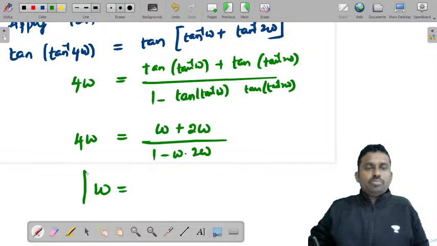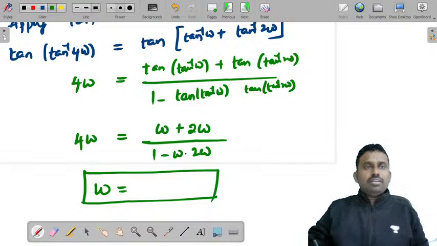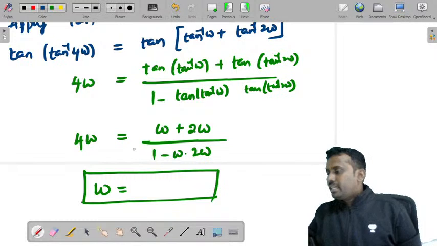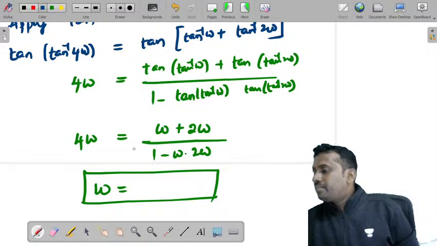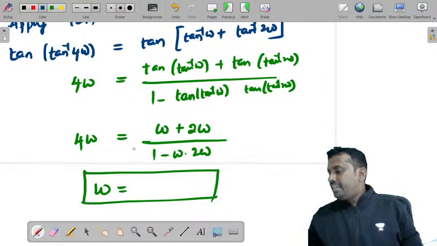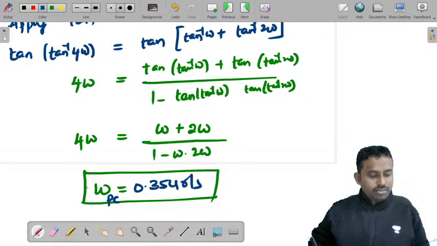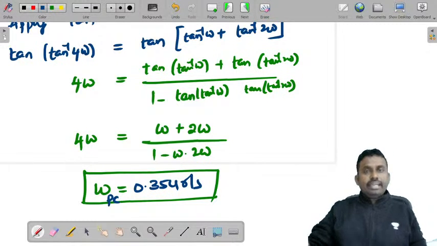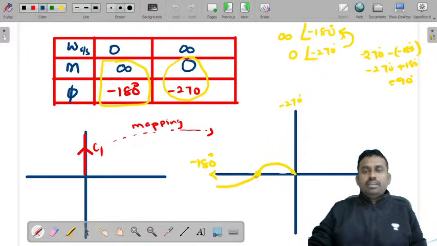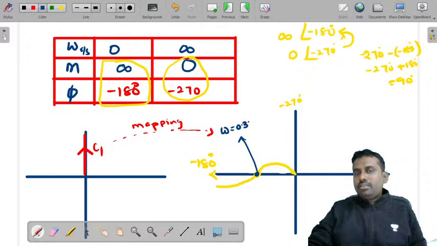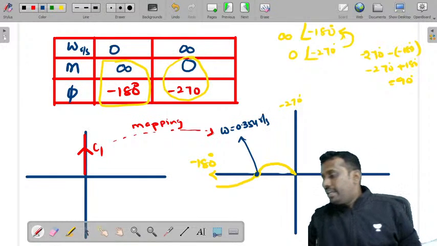From this, if you find omega, I'll just tell you this value. If you simplify that, you'll get 0.354 radian per second. This is the phase crossover frequency. If this value is equal to 0, then this will not intersect the negative real axis as we have discussed. But here it is intersecting, and omega at this point is 0.354 radian per second.